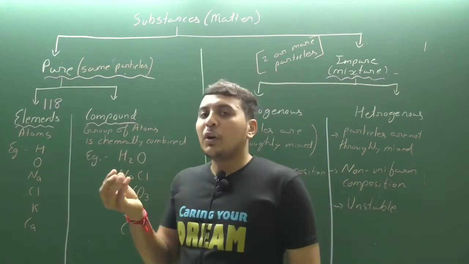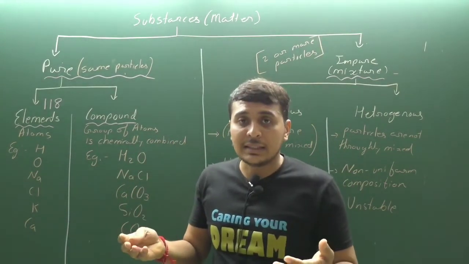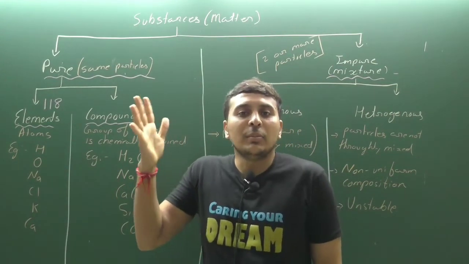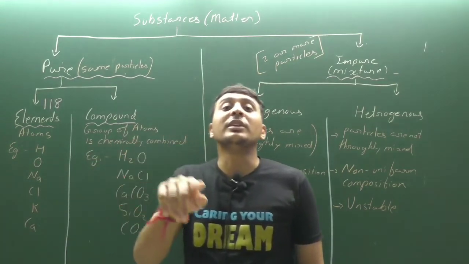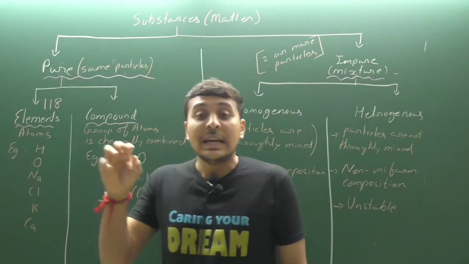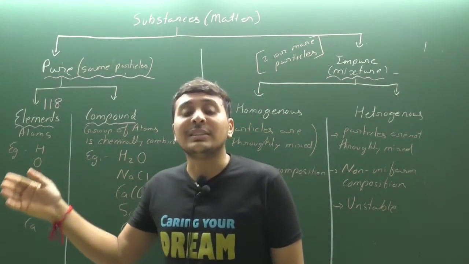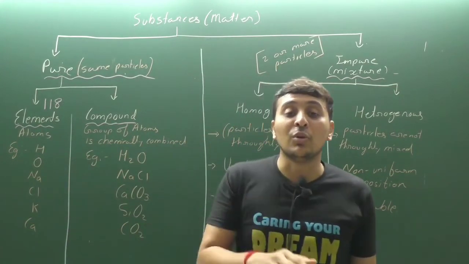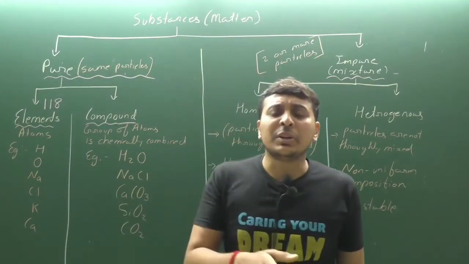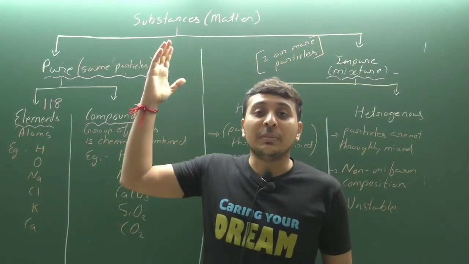I am quickly speaking a few of the elements. You can remember them, or we will learn them in the next chapters in higher standards. So what are the examples of elements? Hydrogen, helium, lithium, beryllium, boron, carbon, nitrogen, oxygen, fluorine, neon, sodium, magnesium, aluminum, silicon, phosphorus, sulfur, chlorine, argon, potassium, calcium, scandium, titanium, vanadium, chromium, manganese, iron, cobalt, nickel, copper, zinc, gallium, germanium, uranium, plutonium, gold, silver, platinum, iodine, bromine, mercury. There are many different types of elements.